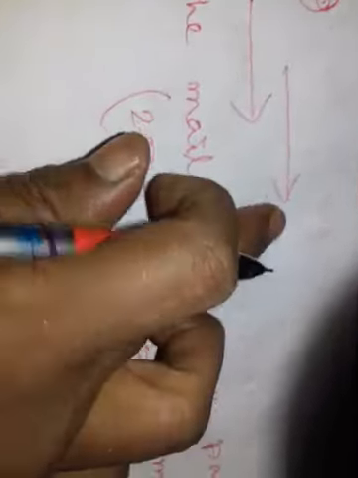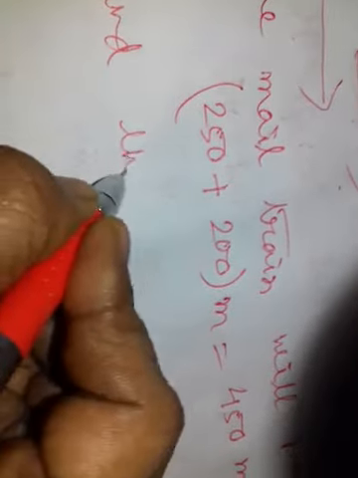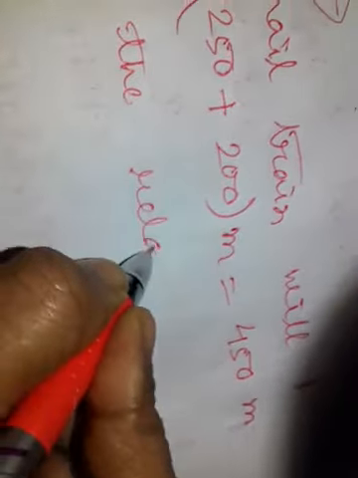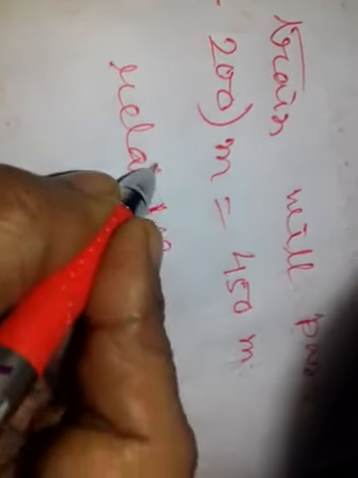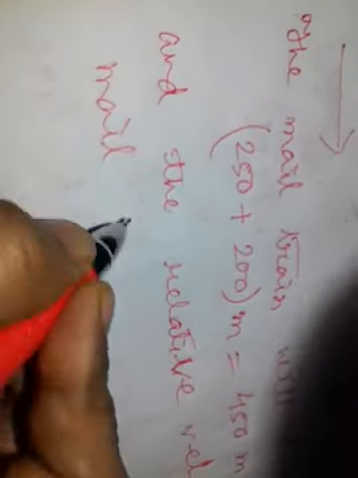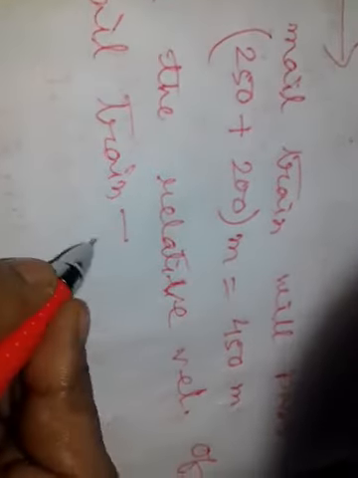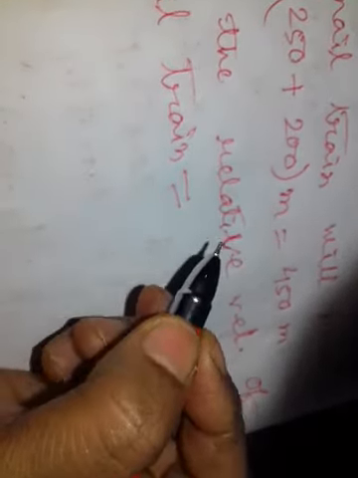Since it will overpass it, the relative velocity of mail train is the difference of velocity of two trains.